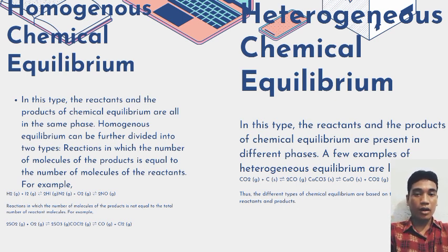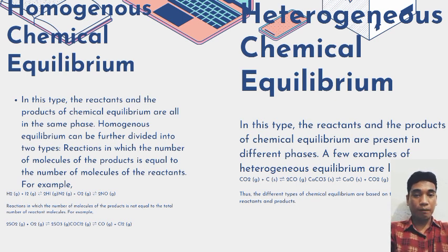For example, H2(g) + I2(g) ⇌ 2HI(g) and N2(g) + O2(g) ⇌ 2NO(g). Second, reactions in which the number of molecules of the product is not equal to the total number of reactant molecules.